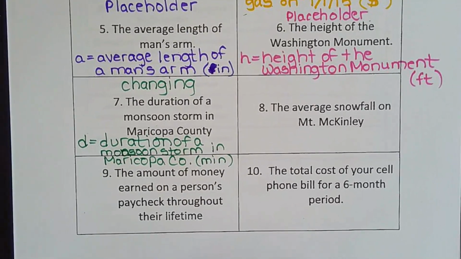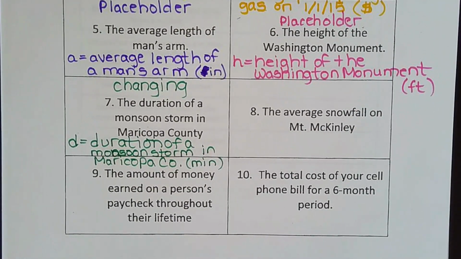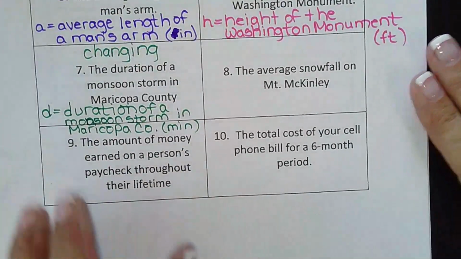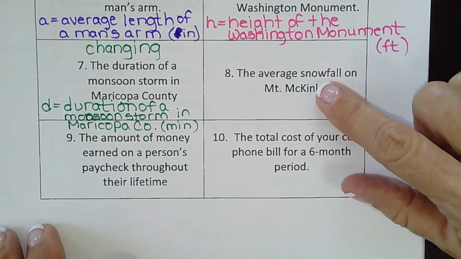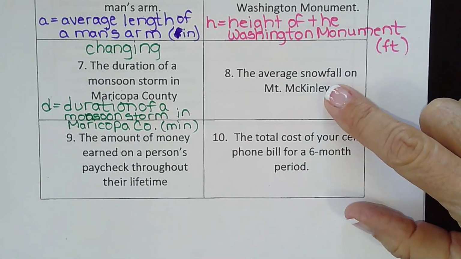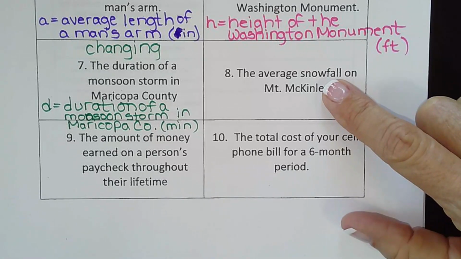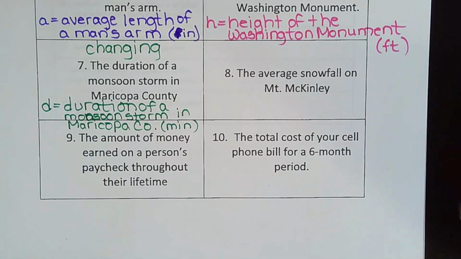Let's see, average snowfall on Mount McKinley. So again, I would say that is changing every year. The amount of snow it gets in the winter season is going to change. I had one student last semester say, well, I would say this is a placeholder because it's the average for that 1 year.